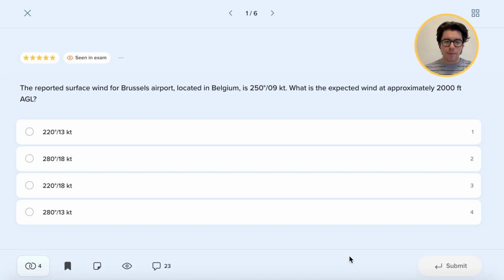So for question number 1, the reported surface wind for Brussels airport located in Belgium is 250 degrees and 9 knots. What is the expected wind at approximately 2,000 feet AGL? So of course, this question asks us about our knowledge of the surface winds and how they change, so either veer and back and speed up or slow down with altitude.